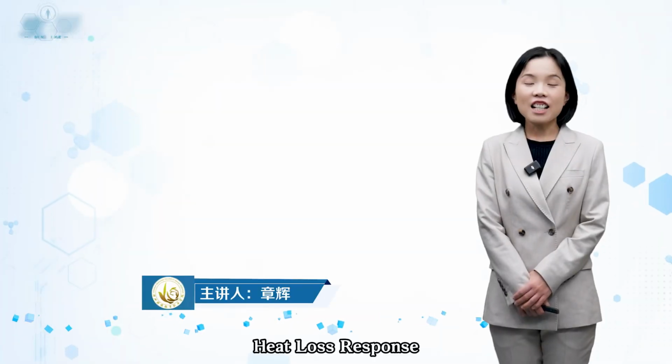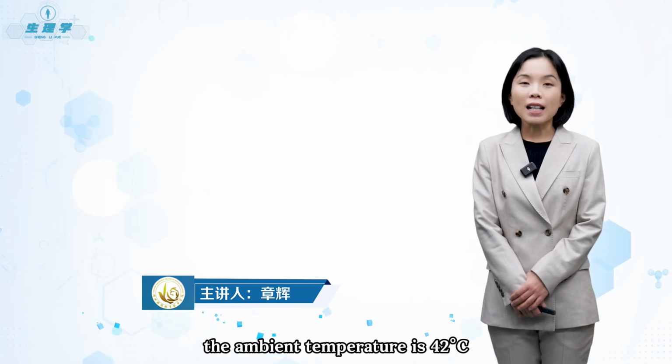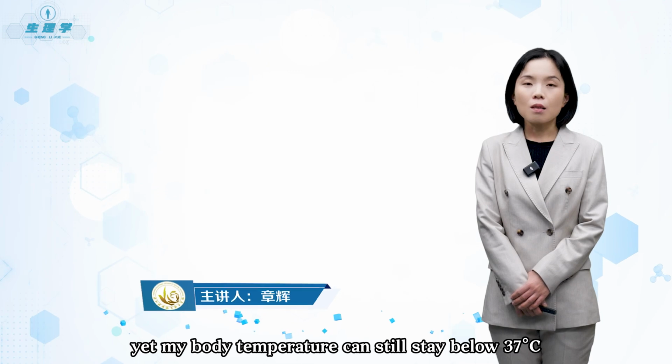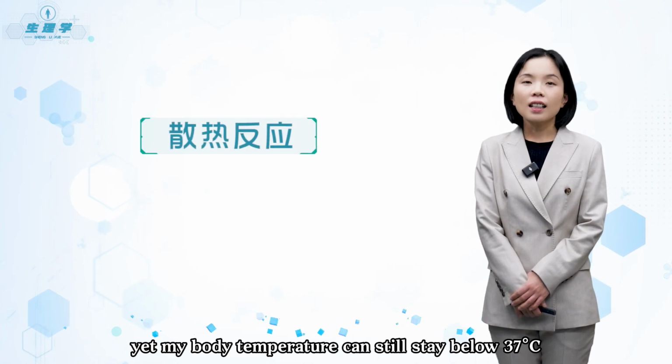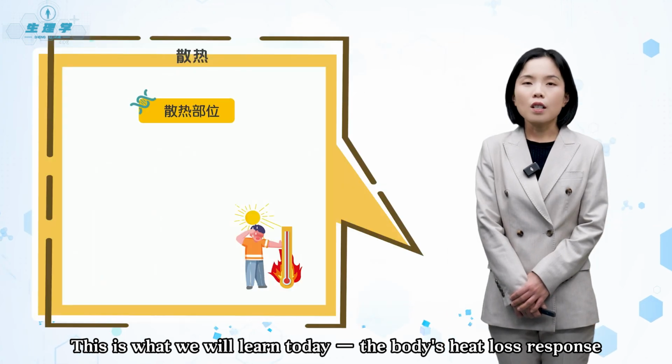Heat loss response. On a scorching summer day, the ambient temperature is 42 degrees Celsius, yet my body temperature can still stay below 37 degrees Celsius. Why is that? This is what we will learn today. The body's heat loss response.